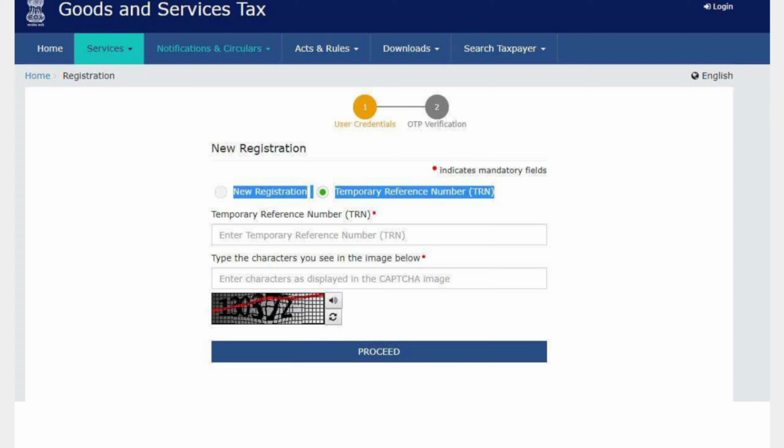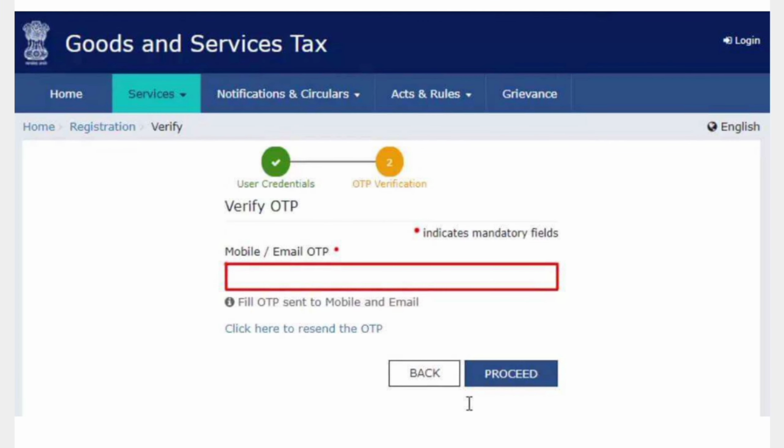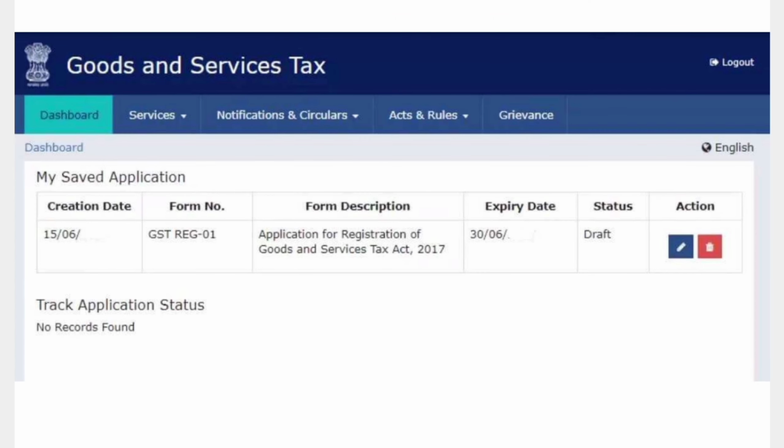After that, you have to click on this tab. I have already shown the temporary reference number. You have to click this, and by using this number you proceed, and after that you will receive an OTP and you have to enter it, and then it will show like this.